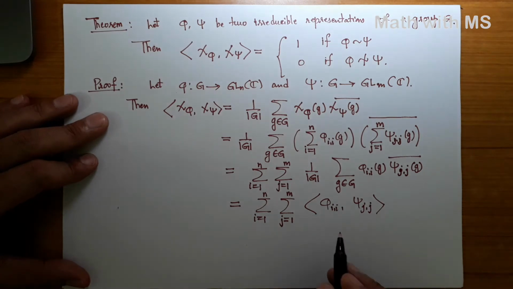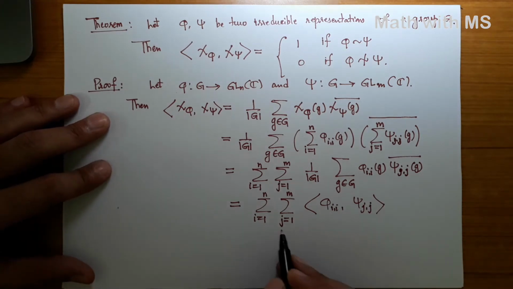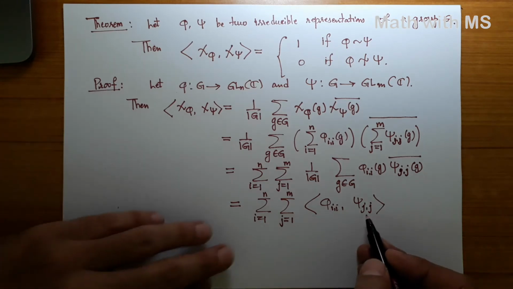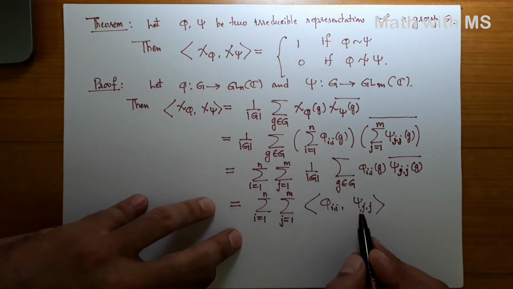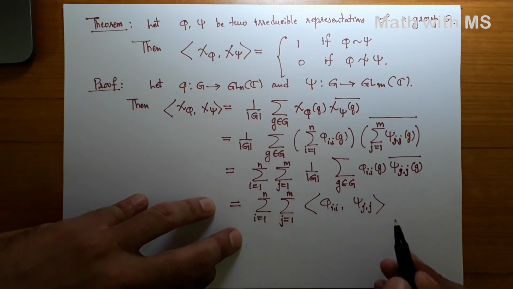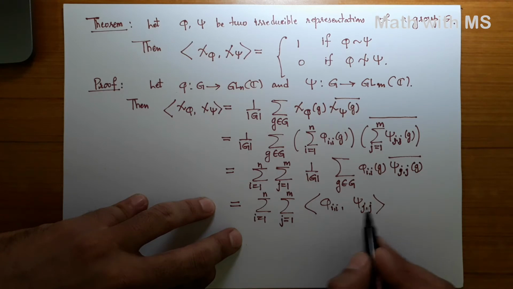Now from the previous lecture, recall the Schur orthogonality relations. What does it say? Schur orthogonality relation said that if phi and psi are inequivalent, irreducible unitary representations, then the inner product of their coordinate functions is 0.